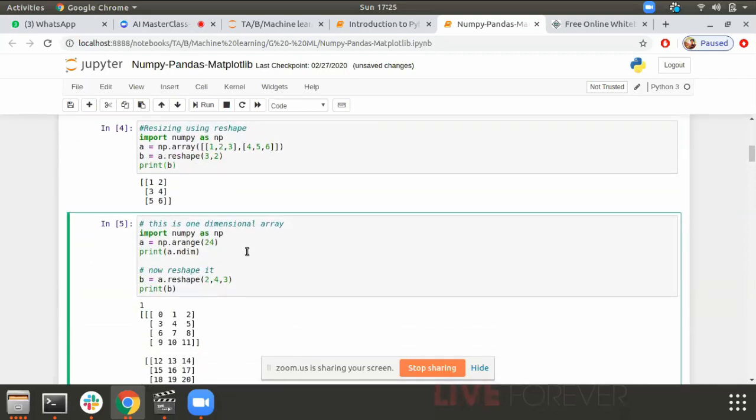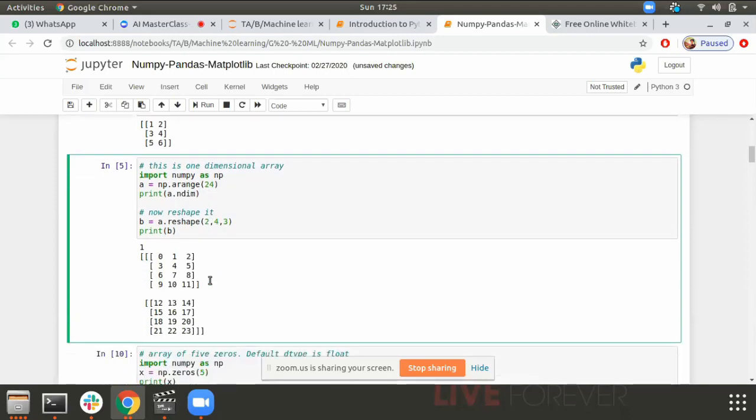Now I want to create a three-dimensional array, 2 by 4 by 3. Try to understand this. How does this 2 by 4 by 3 work? This is the 2, first and second. What is 4 here? The number of rows in each section: 1, 2, 3, 4. And try to analyze 3 as columns: 1, 2, 3 columns.